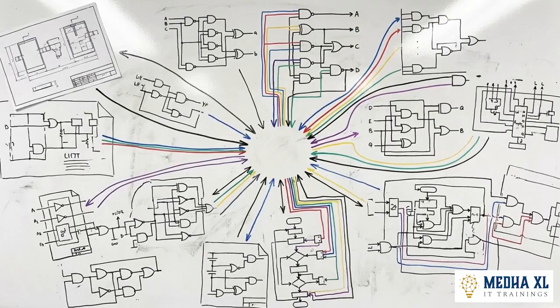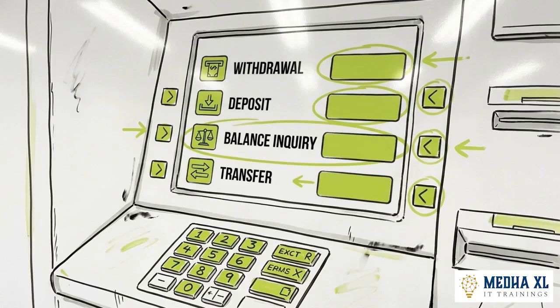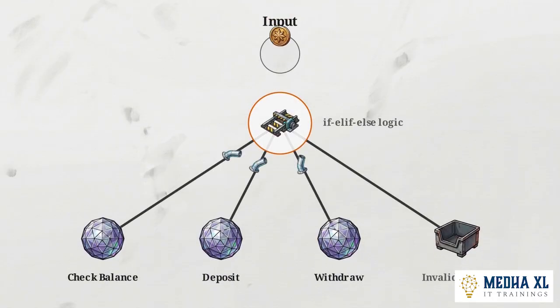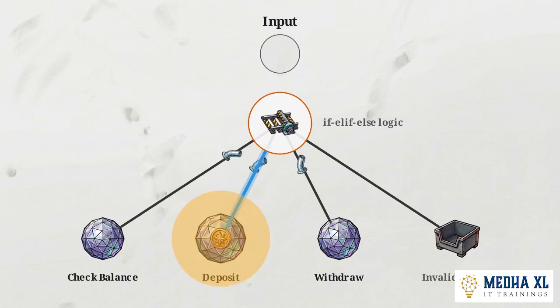We can see the culmination of all these distinct control flow architectures when we bring them together into a complete real-world application, such as an ATM simulation. This map illustrates how core logic evaluates a user's choice. From a central input node, the program is perfectly routed by a central if, elif, else cluster, dynamically pulling the execution sequence into separate, isolated states for checking a balance, depositing funds, or withdrawing cash.